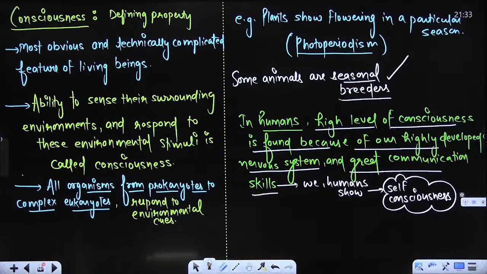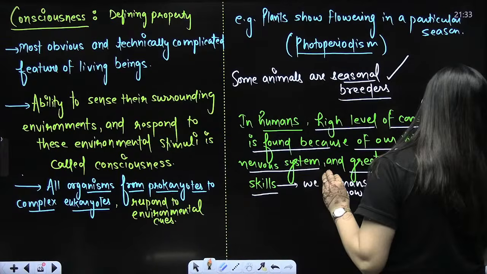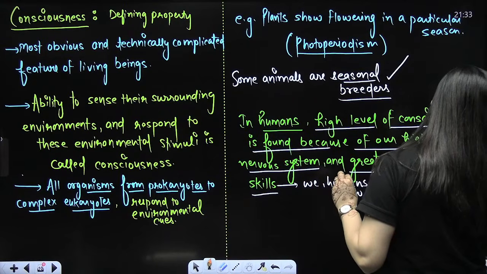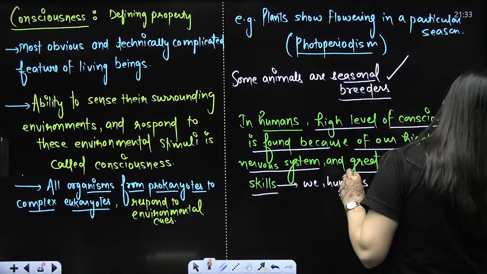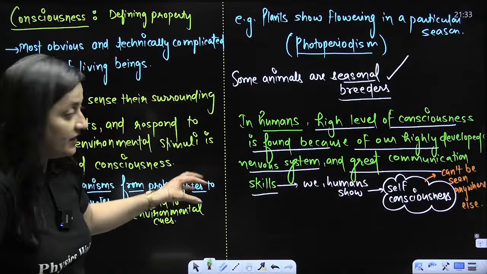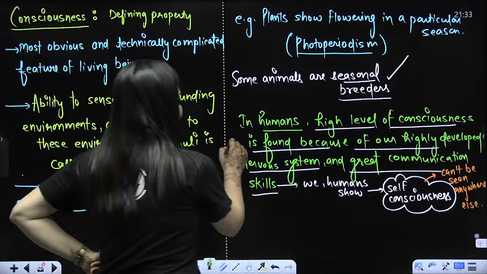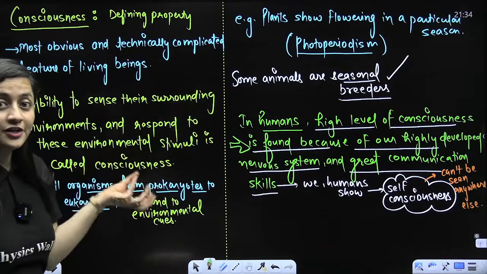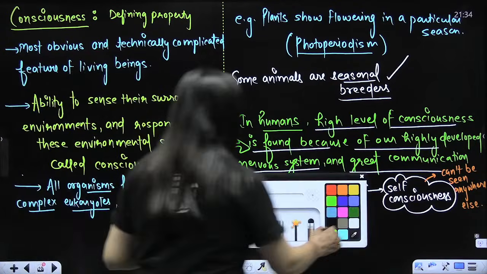So humans can respond to external stimuli, but we can also predict the possible changes of the surrounding and we can prepare accordingly. So that's what you need to understand here. Self-consciousness can't be seen anywhere else. Self-consciousness is there. Is that clear? So that's what you have to remember.